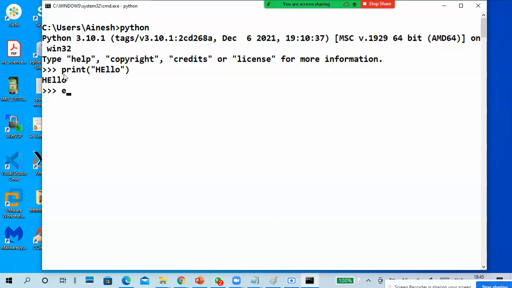To exit from it, type exit in brackets. This is a very simple way to test whether Python is working or not.